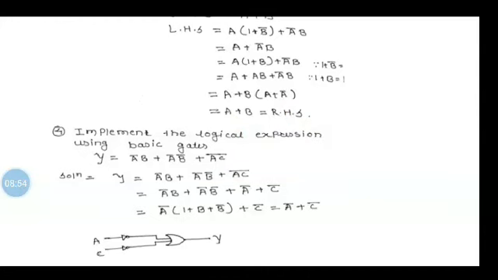Now the next problem is: implement the logic expression using basic gates. y = āb + āb̄ + ācc̄... y = āb + āb̄ + ā c̄ is equal to āb + āb̄ + ā + c̄. Here we can apply a simple De Morgan's theorem, that is, break the line and change the sign, that is ā + c̄. Now here, taking ā as common, 1 + b̄ + c̄ is equal to ā + c̄. Now this is the realization gate of ā + c̄.